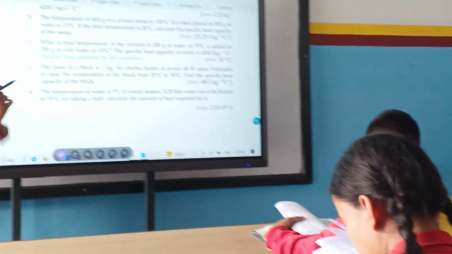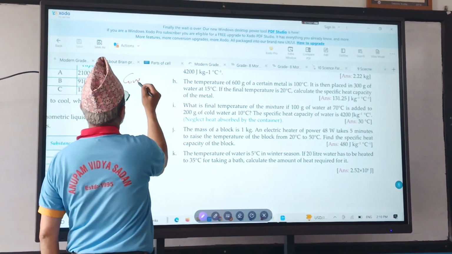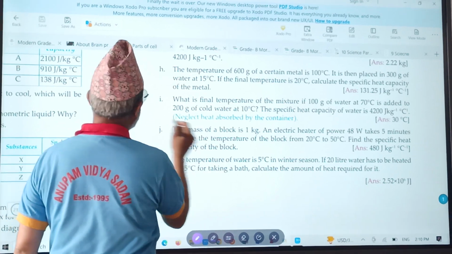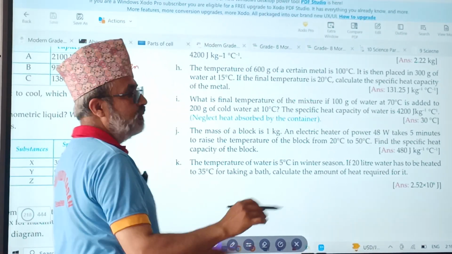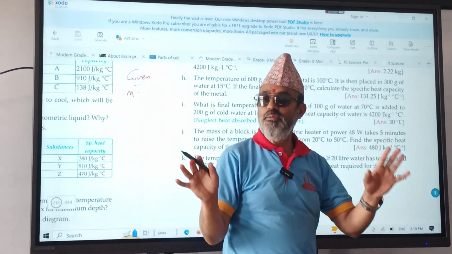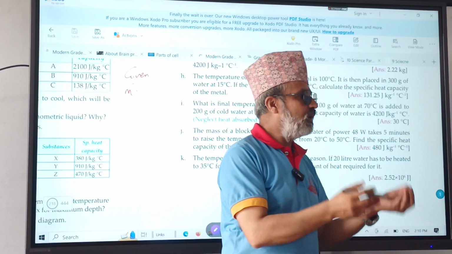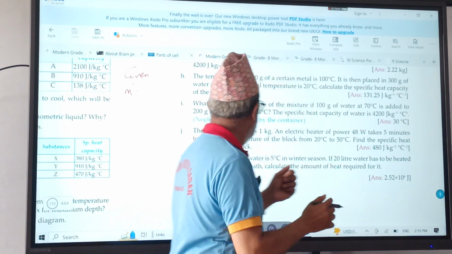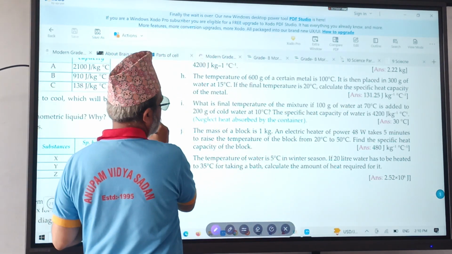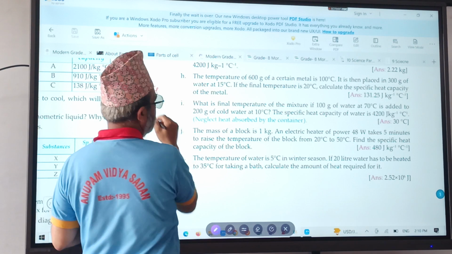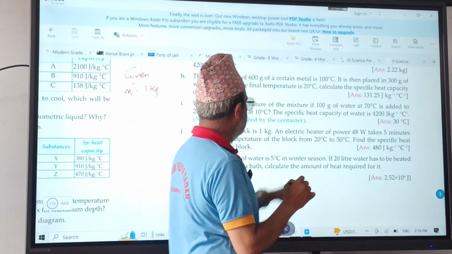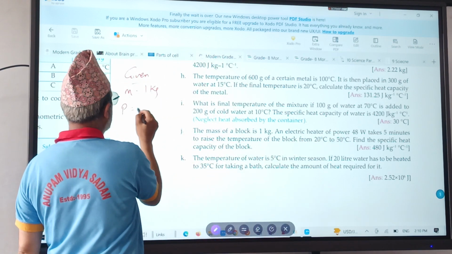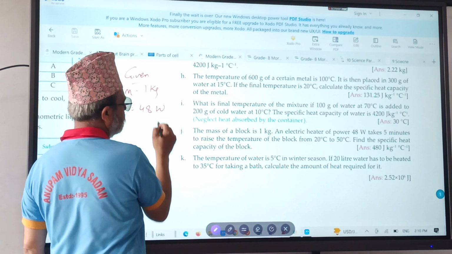Okay, children, tell me what is given here. Given: mass m equals... If there are two bodies, then write m1, m2. Otherwise, only m single. M is how much? 1 kg. Then what is given here? Power P is given, 40 watt.